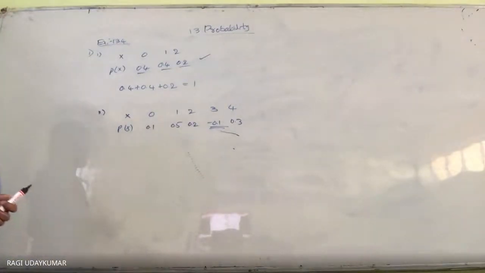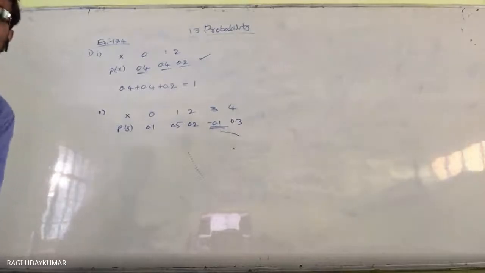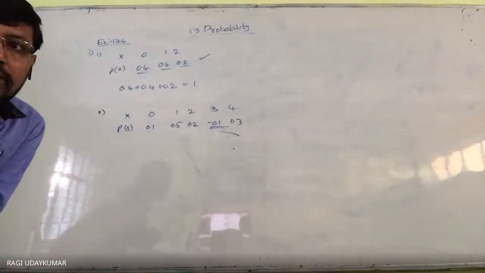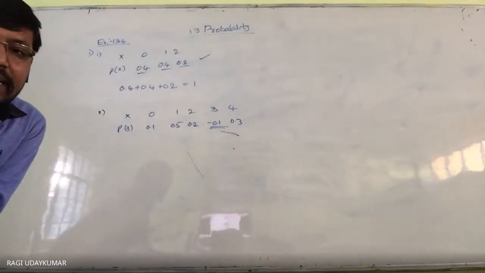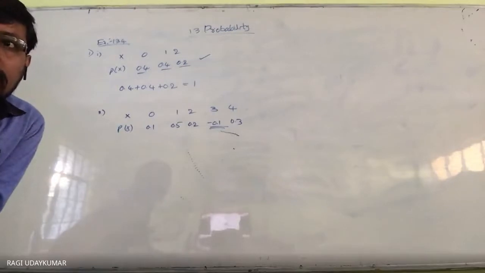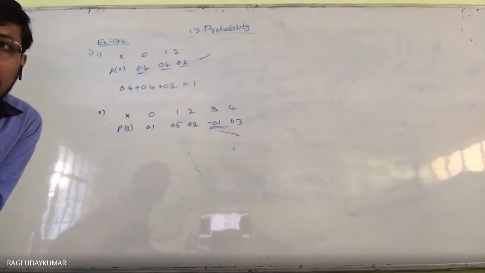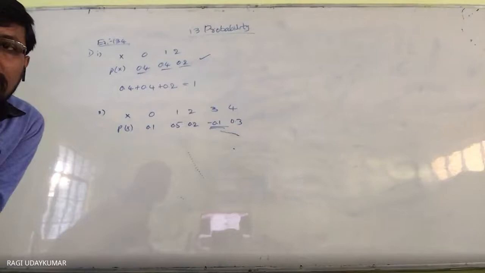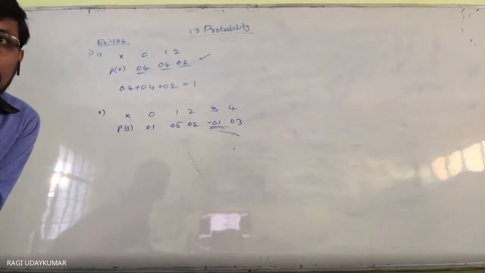So you need to see that every value given to you, every probability, should be greater than 0, and the sum should be equal to 1. Then only it is called a probability distribution.